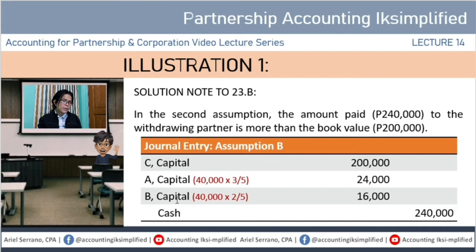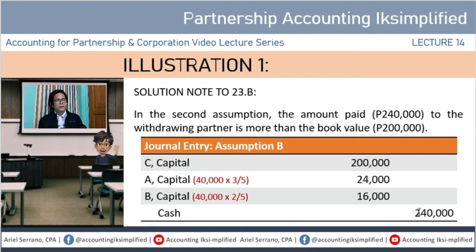O kaya yun yung magiging basis kung papaano i-distribute yung 40,000. Notice also that it is debited to their individual capital accounts kasi dahil more than yung ibibigay doon sa withdrawing partner,